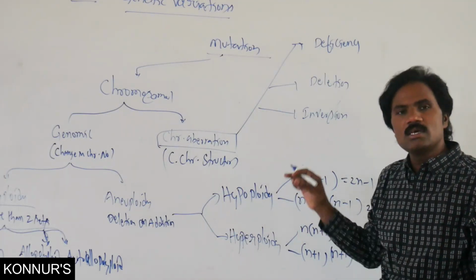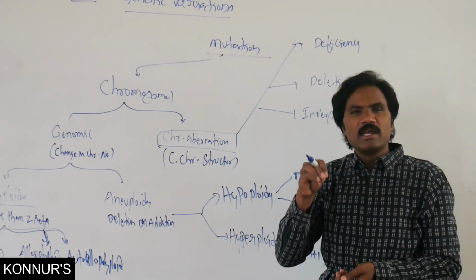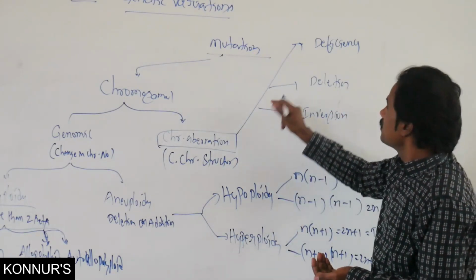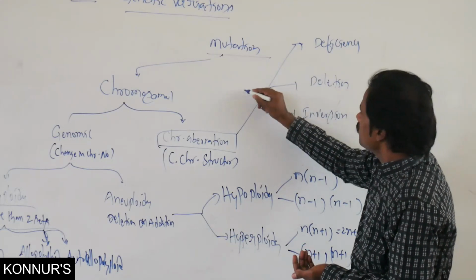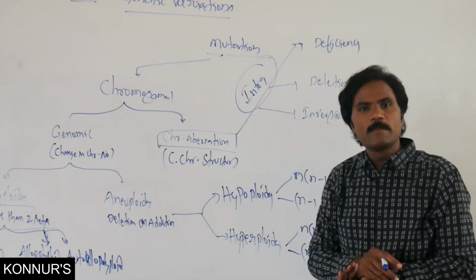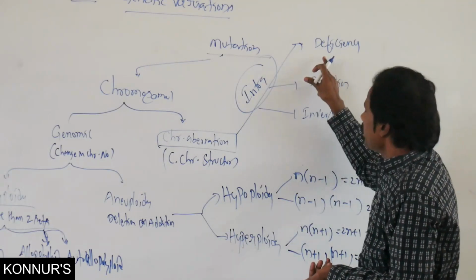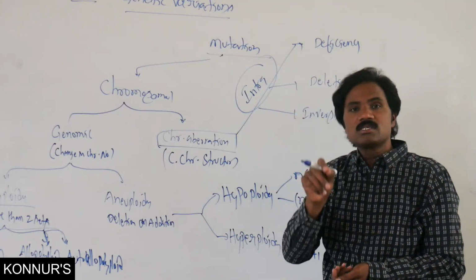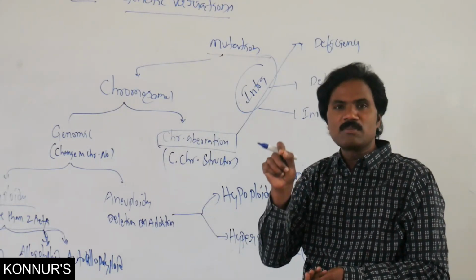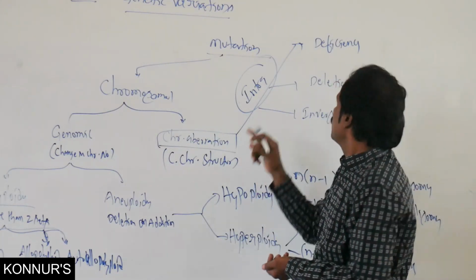All these three represent intrachromosomal aberration. Here, deficiency is loss of a segment in the terminal part of the chromosome.